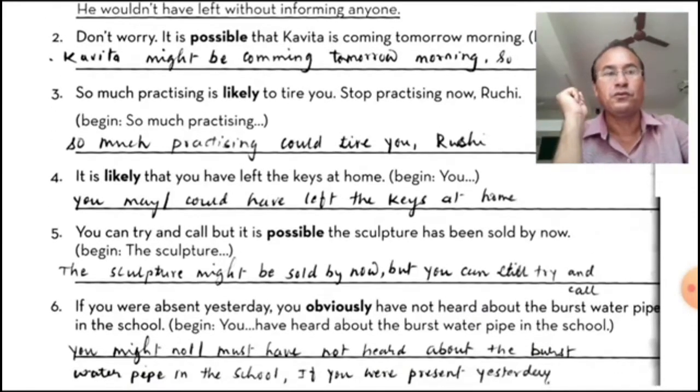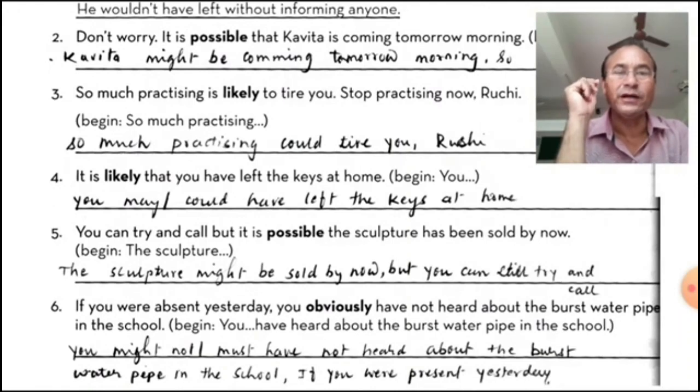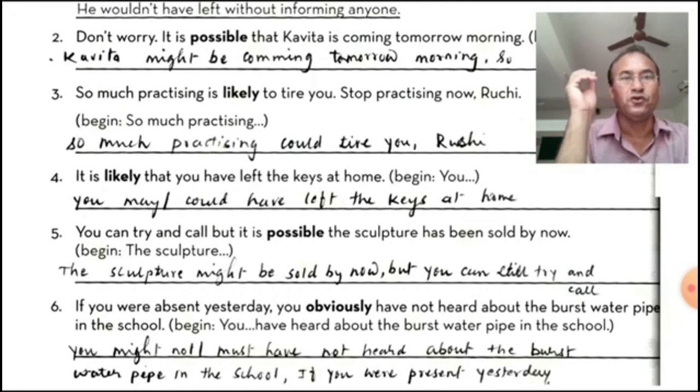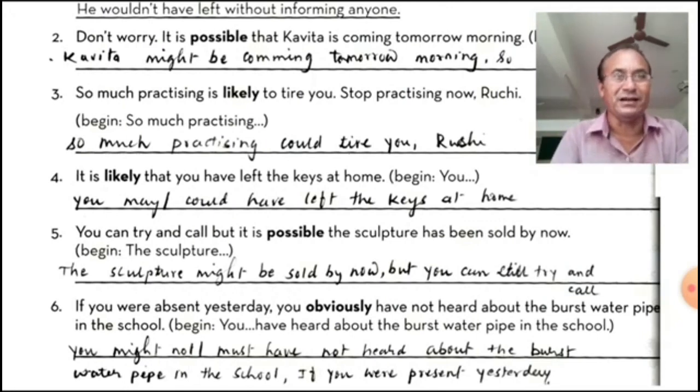Now fifth one, you can try and call, but it is possible the sculpture has been sold by now. Begin with the sculpture. The sculpture may have been sold by now, but you can still try and call. So we change can in order to make the proper meaning using the modal.